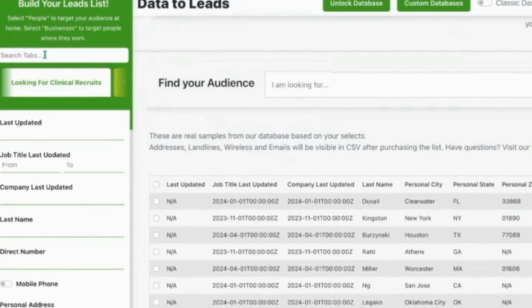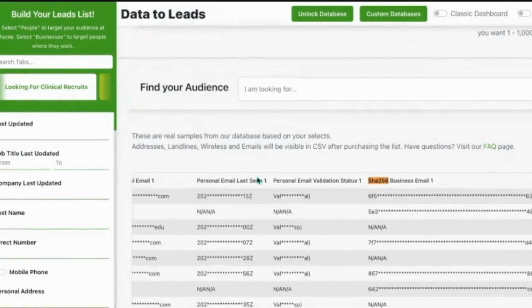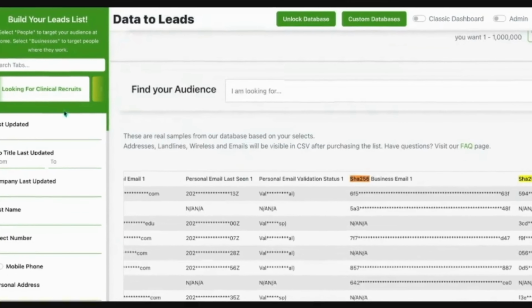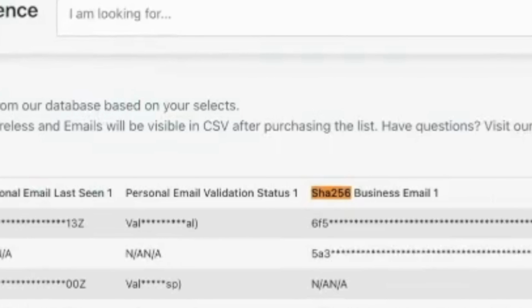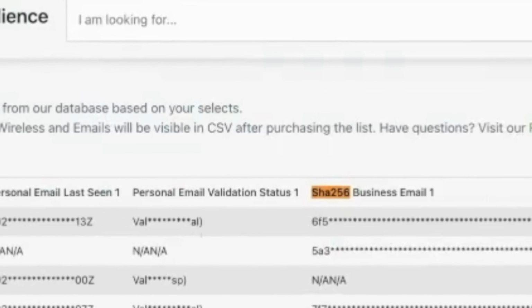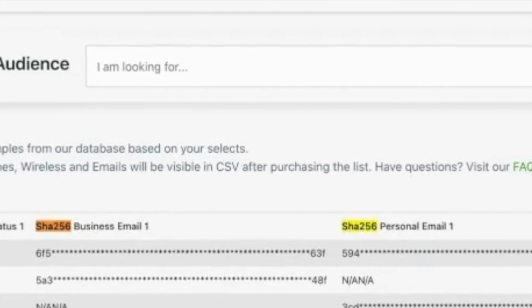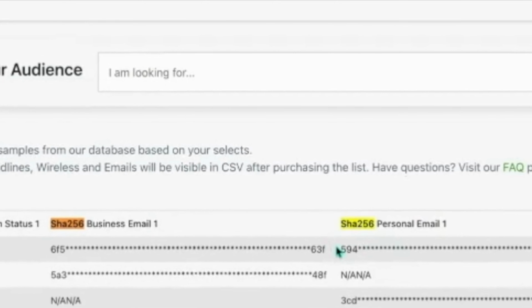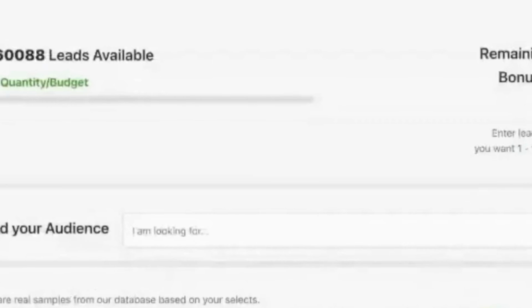This is an interesting one because it was a much higher level, it was someone recruiting for a $200,000 job. These people were on websites that were looking to get hired for clinicals. So same idea, you got the SHA-256 and you're able to skip trace that. So all these SHA-256s are the very first thing we find on someone, and we then collect all this other information top down on them.